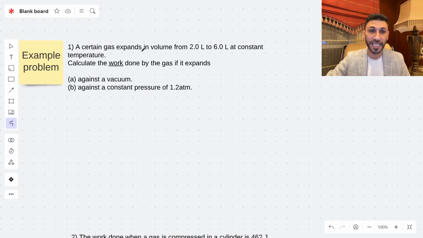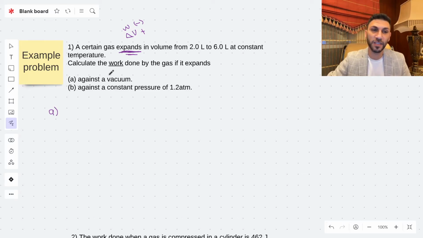A certain gas expands. So this one, it will tell you that delta V should be positive. Therefore, W has a negative sign. It expands from 2 to 6 liters at constant temperature. Calculate the work done by the gas if it expands A, against a vacuum, and B, against a constant pressure of 1.2 atm. Now, let's solve it for A.